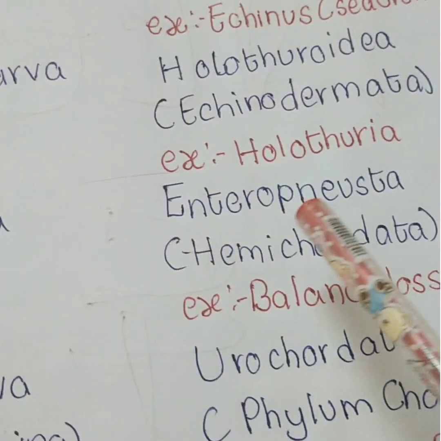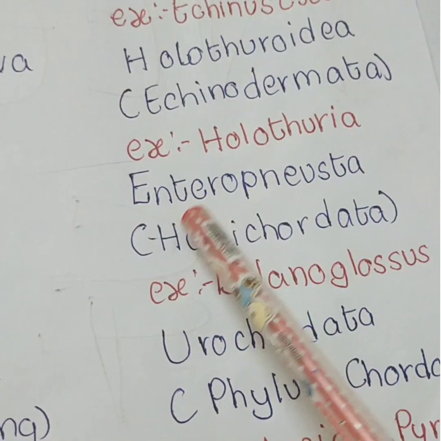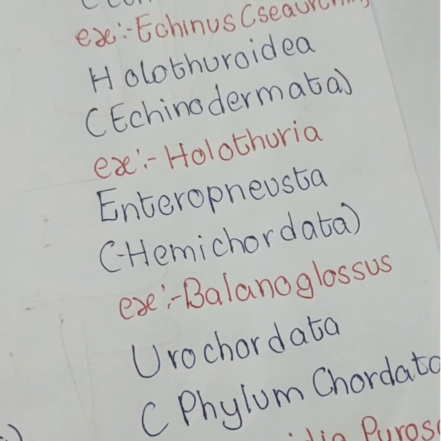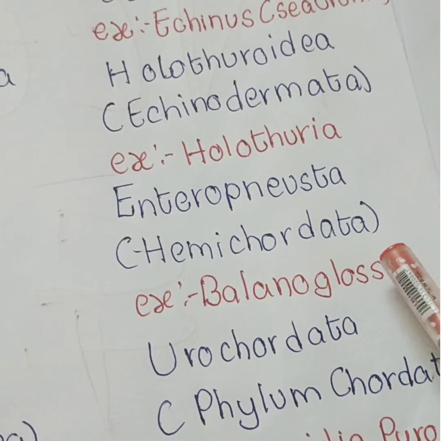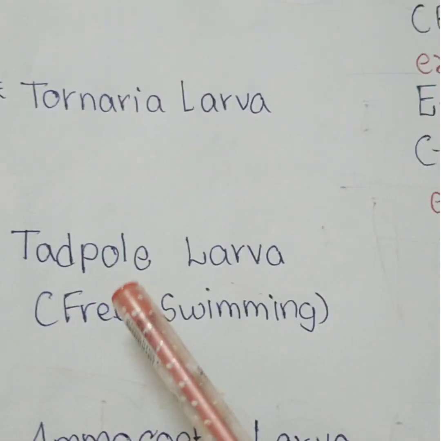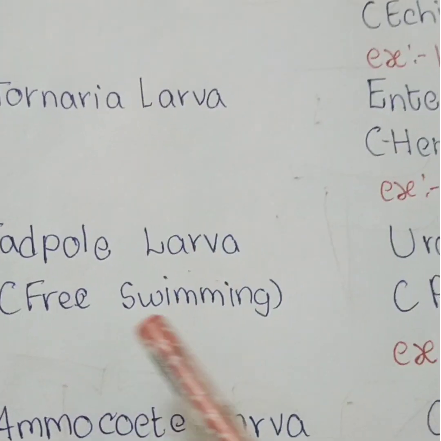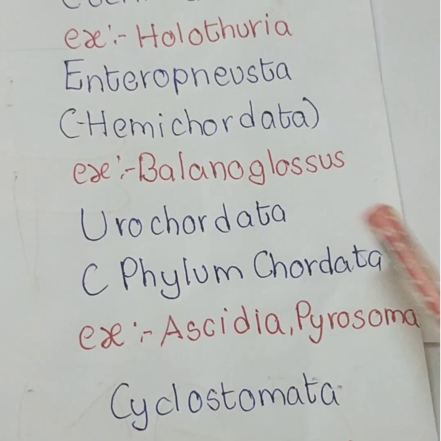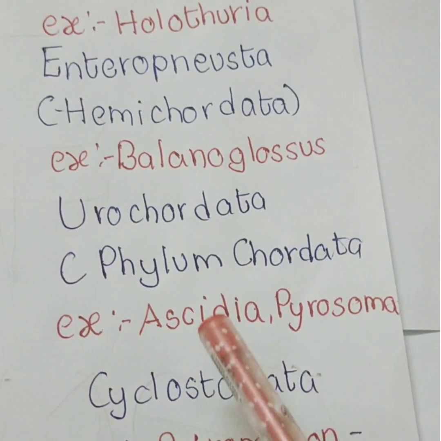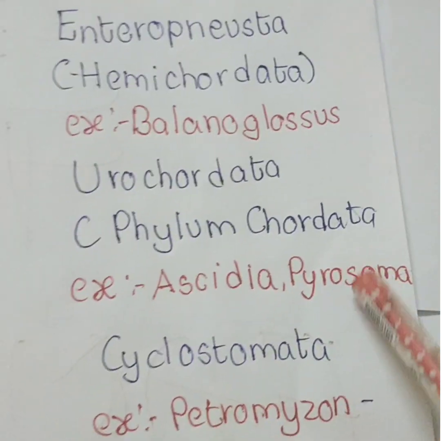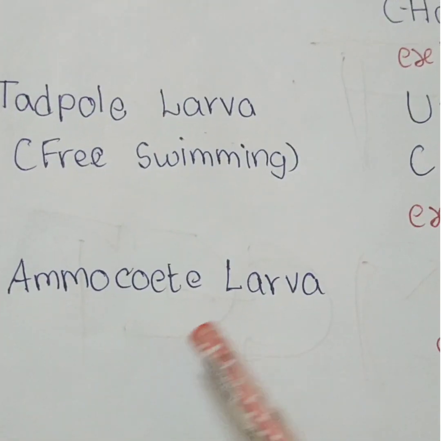Next one, Tornaria larva. It is present in class Enteropneusta. The Enteropneusta belongs to Hemichordata. Example, Balanoglossus. The common name of Balanoglossus, acorn worm. Next one, Tadpole larva. It is the free swimming larva present in Urochordata, which belongs to phylum Chordata. Examples of Urochordata: Ascidia and Pyrosoma. Pyrosoma exhibits bioluminescence.